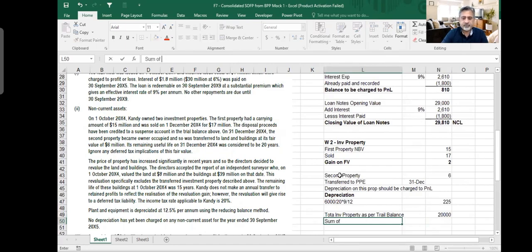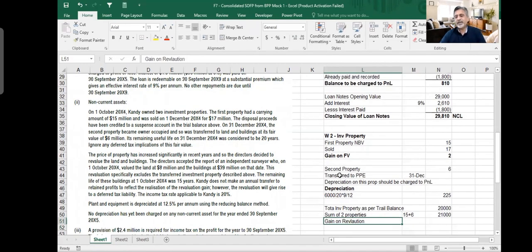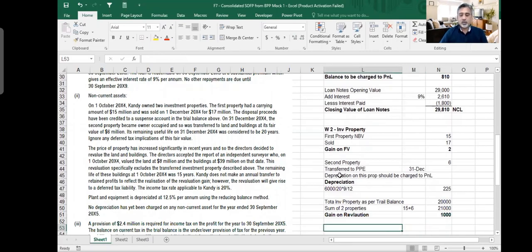Sum of two properties is 15 plus 6, which is 21 million. And that is gain on revaluation. Or you can actually say that, yeah, 1 million. And that is gain on revaluation. This goes there. Then you have your working three.